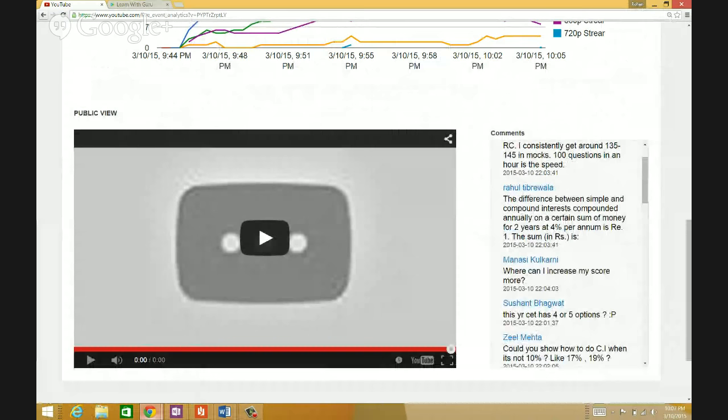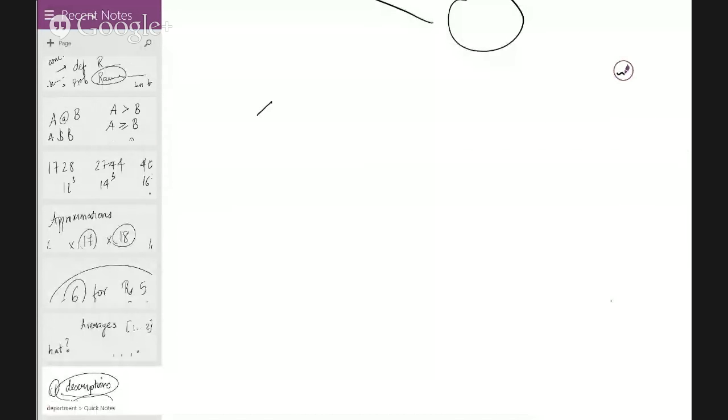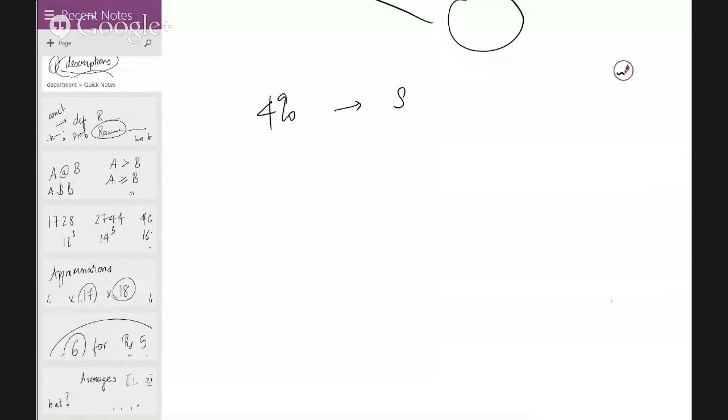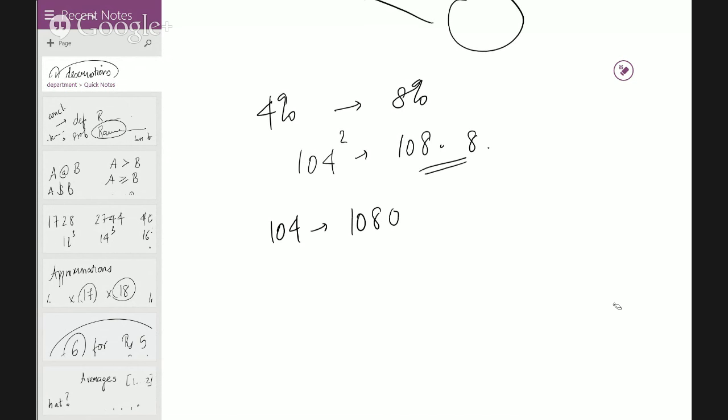The difference between simple and compound interest on a certain sum is 1 rupee at 4% per annum. Now when I have 4% per annum, SI is going to be 8% straight, but CI is going to be 104 squared. That's where my technique of squares helps you. 104 is 4 more than 100, so add 4 and write 4 squared, which is 16. So I have 10816. The extra part you get is 8.16 minus 8, which is 0.16%.